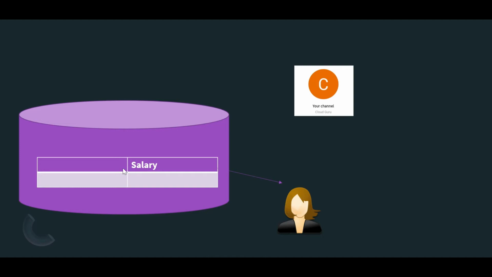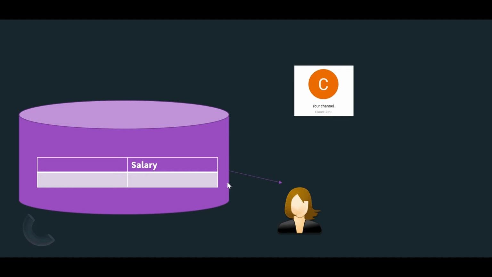Now this question says even the database administrator should not be able to see anybody's salary. Why do we do that? Because imagine you are a database administrator and you can see your peer's salary, and you constantly go and bug your manager stating that that person gets more salary than me and so on.